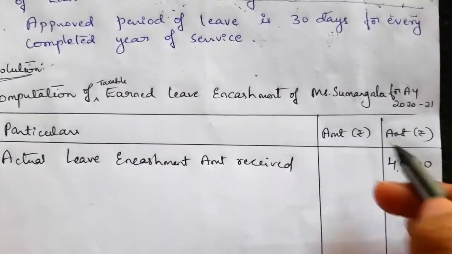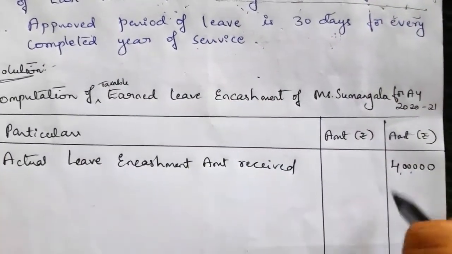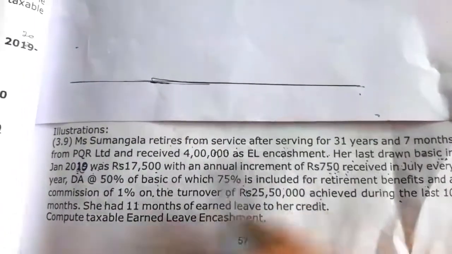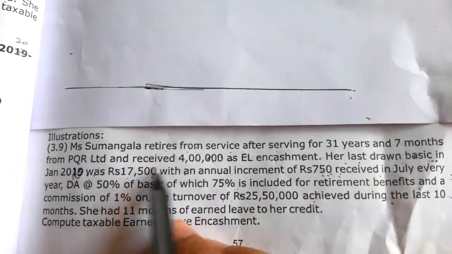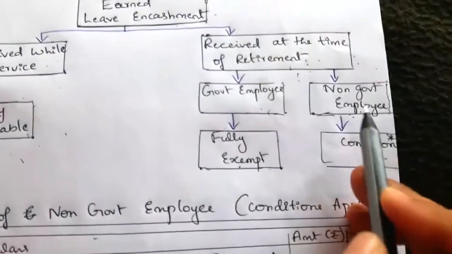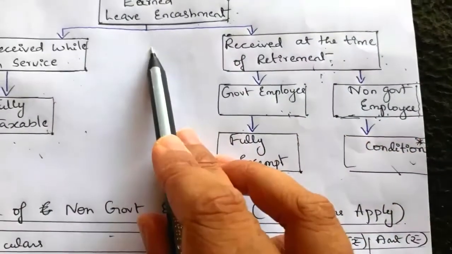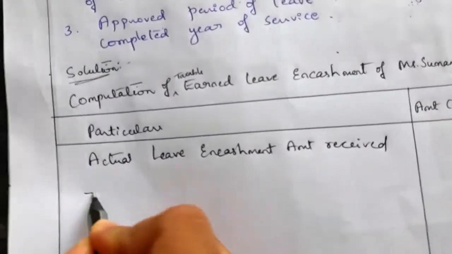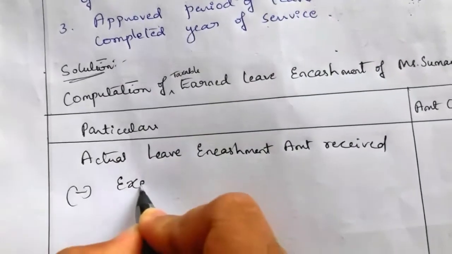So if she is a non-government employee and receives earned leave encashment at the time of retirement, she retires from service and receives it. When a non-government employee receives the earned leave at the time of retirement, conditions apply. These conditions we have to apply here, so that she can claim the exemption.